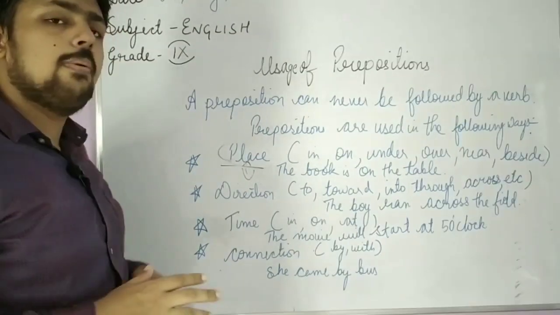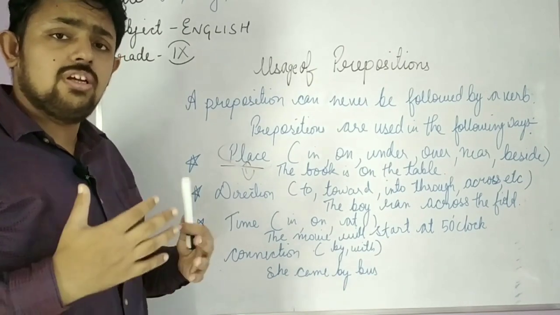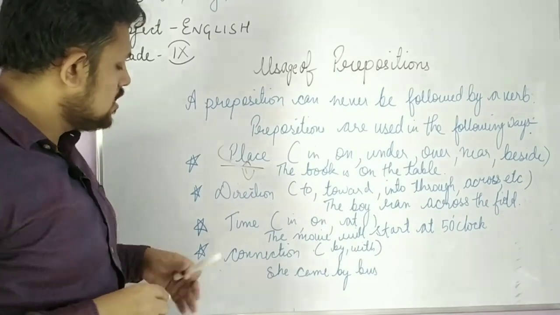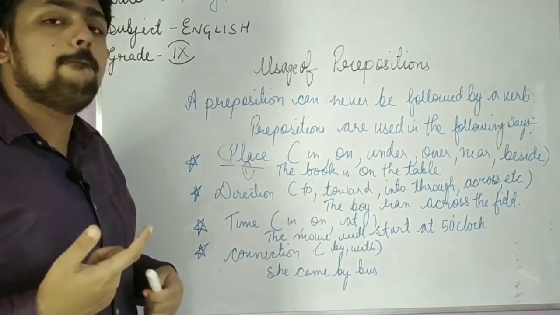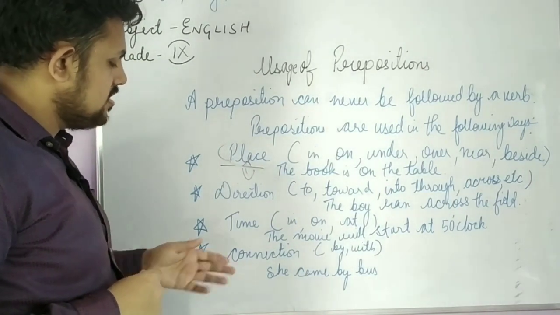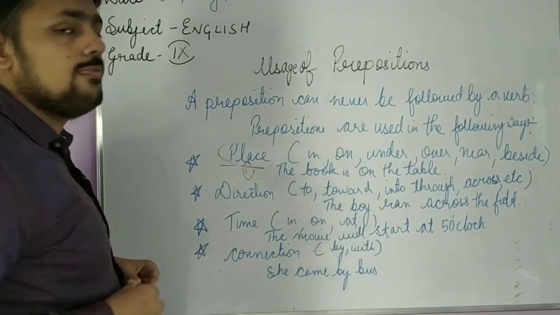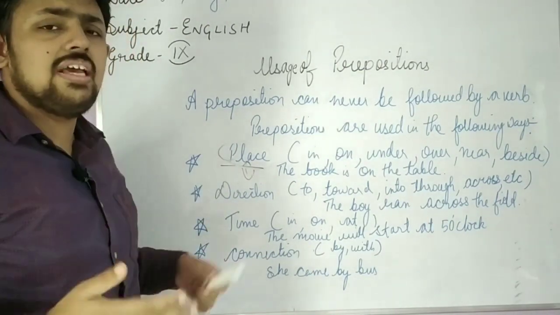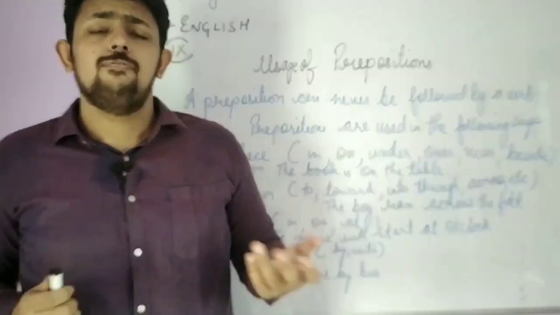Now the connection. Preposition has the basic work of showing the relationship between a noun and other parts of the sentence, the other words. So here it shows the connection how? By, with, etc. She came by bus. So these are a few usages of preposition. You are all aware of prepositions of time, place, direction and connection. I am sure you must have been learning this from grade 5th onwards.